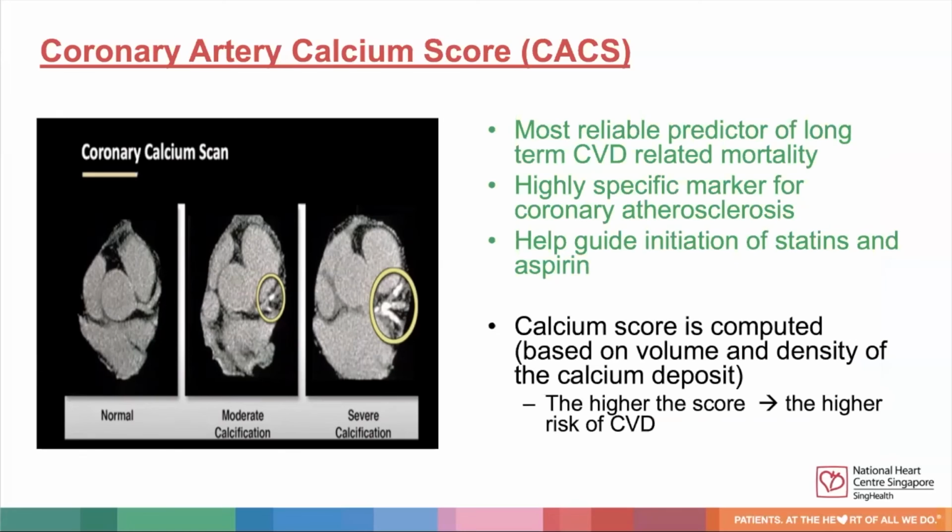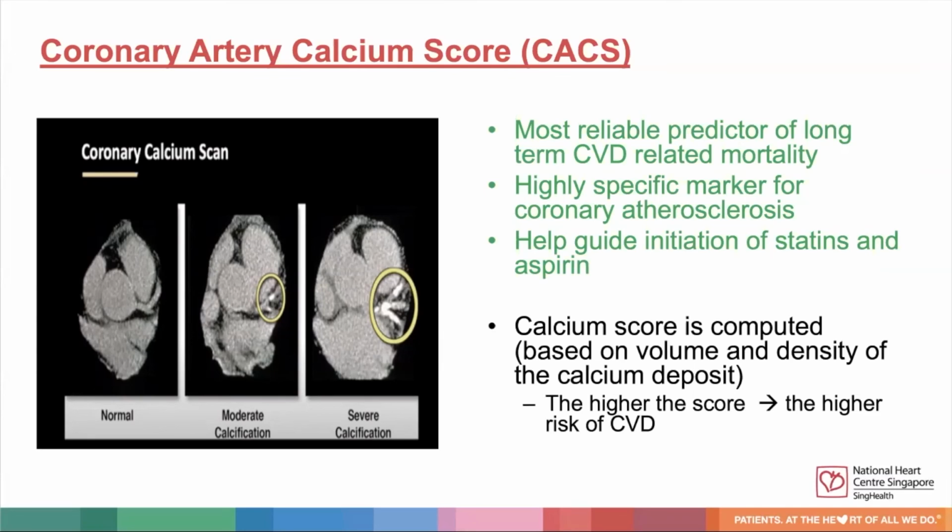It is highly specific for coronary atherosclerosis, and from a practical point of view, helps to guide the initiation of statins and aspirin. The calcium score is computed based on volume and density of calcium deposits. The higher the score, the higher the risk of CVD. The picture on the extreme left shows absence of coronary calcification.